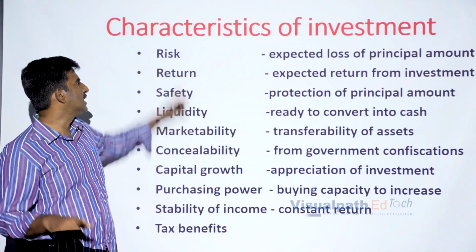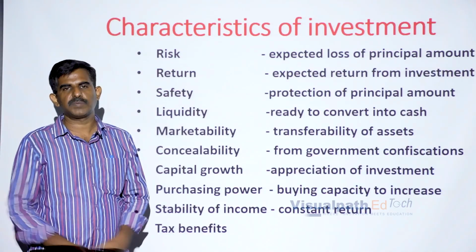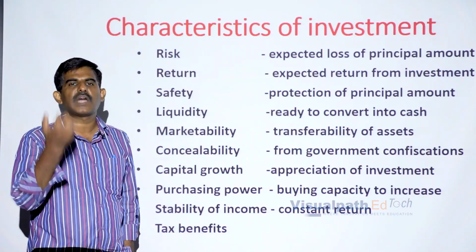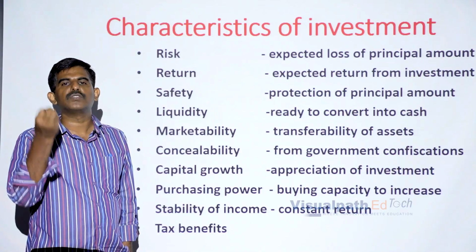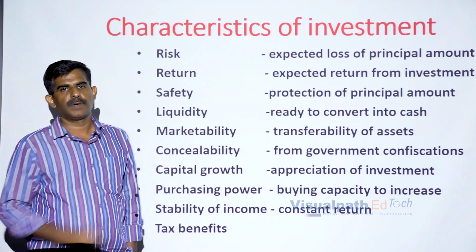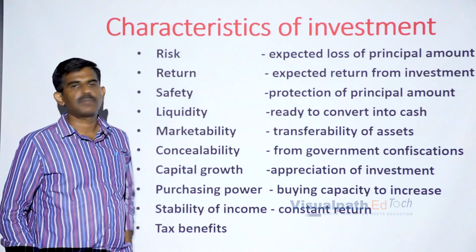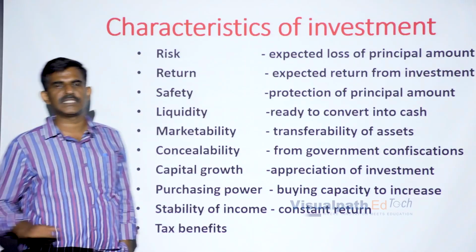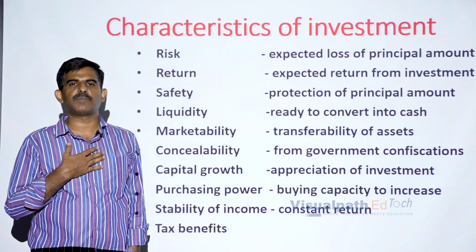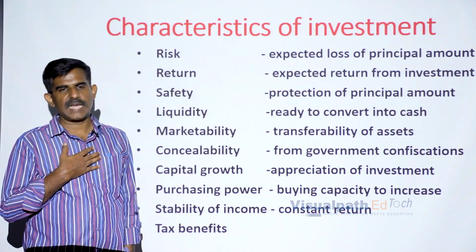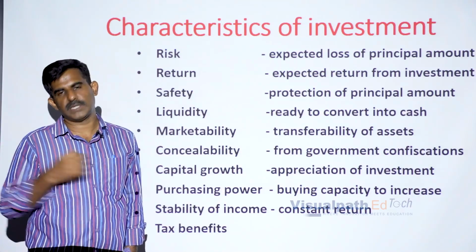So risk is the expected loss of your principal amount. Principal amount is the money that you are investing now, the money that you are foregoing now for your future benefits or future returns. That is called the principal amount. So, the risk is the expected loss of principal amount. Now, I take an example in this case. For example, I deposit 1 lakh rupees, a 5-year deposit that I make with a bank. Now, as I make a 5-year deposit with the bank, there is no chance of risk to my investment.